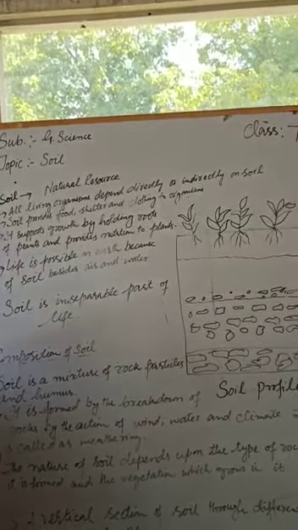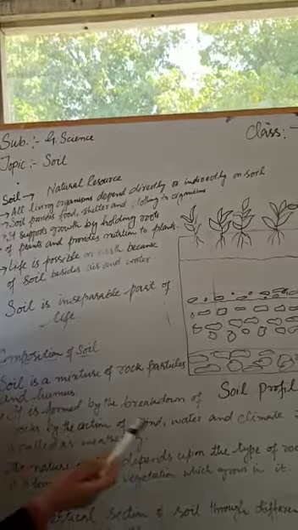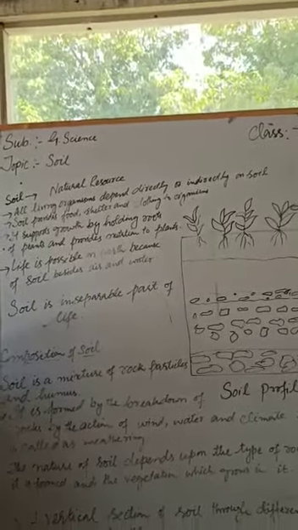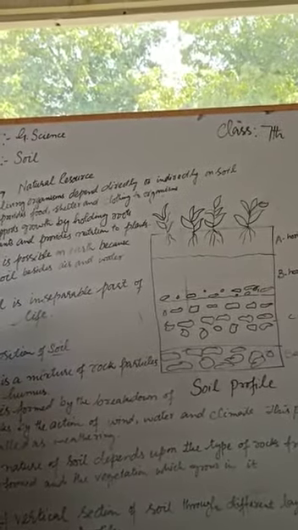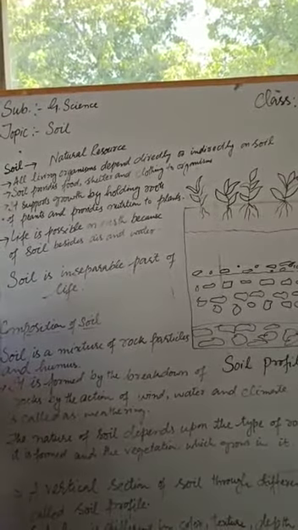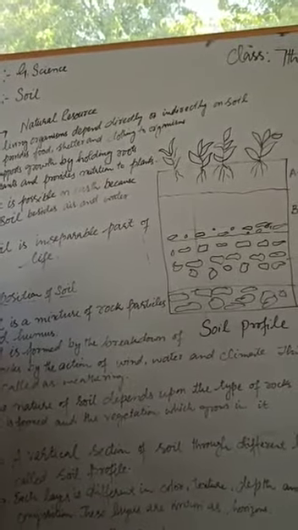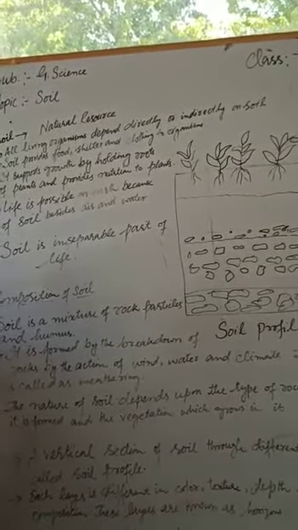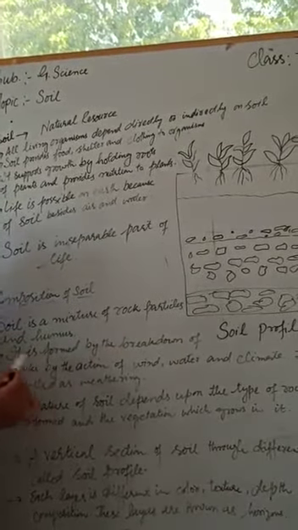Or we can say the soil is formed by the breakdown of rocks by the action of wind, water, and climate. This process is called weathering. Or we can say soil is formed by weathering of rocks.